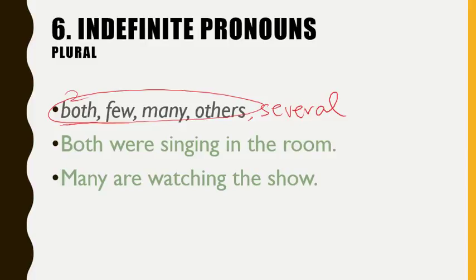We have, both were singing in the room. Well, that's obviously two, and so we're going to say were. Many are watching the show. Many is obviously countable people, so that's always plural.